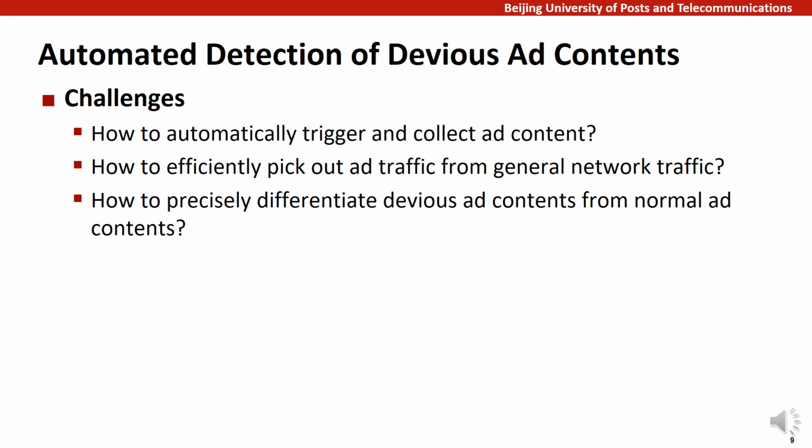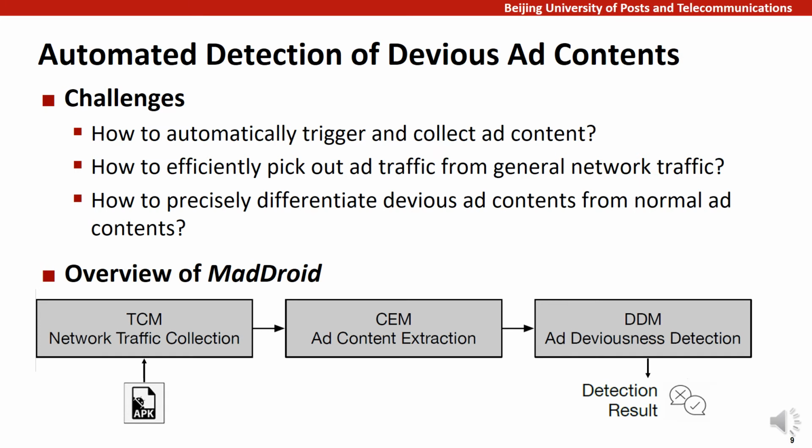In order to address these challenges, we propose the MadDroid detection framework, comprised of 3 modules to deal with the 3 challenges respectively. The first is TCM, which focuses on automatically triggering and clicking mobile ads to generate and collect all traffic at runtime. The second is CEM, to harvest both ad loading content and ad clicking content from general traffic. And the last, DDM, to identify the deviousness of the extracted ad content. In the following slides, I will introduce each module respectively.